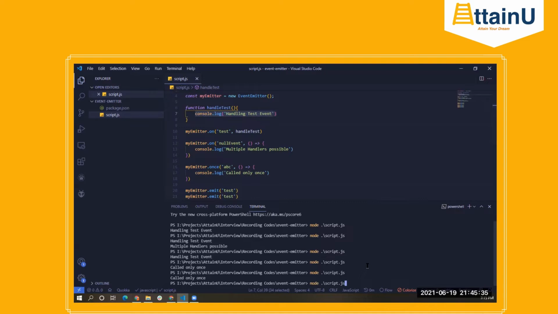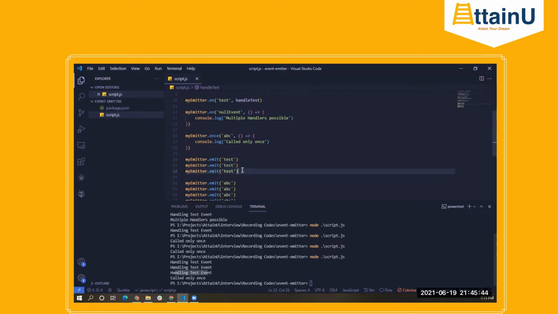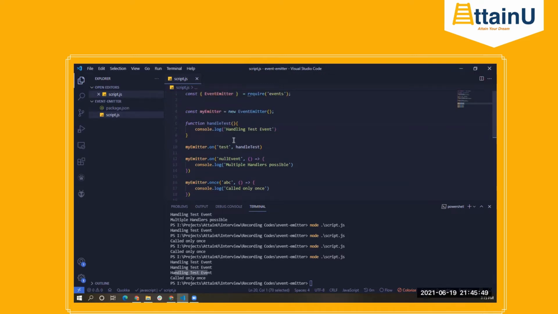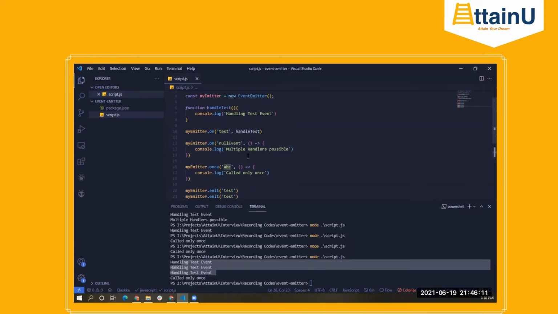So if I execute this particular script, you'll see handling test event, handling test event, handling test event, 3 times. Why? Because we have emitted the test event 3 times, and since we had attached the handle test function using the on function on the event test, that is why 3 times. However, when we used once, this particular handler function only executed 1 time, even though we are triggering the ABC event multiple times. Okay, so this was the basic idea of how the event emitter class works.